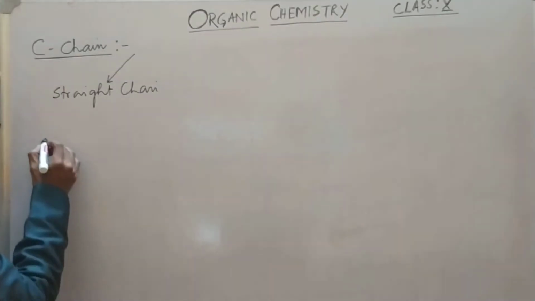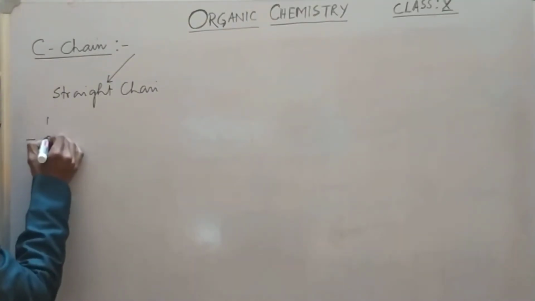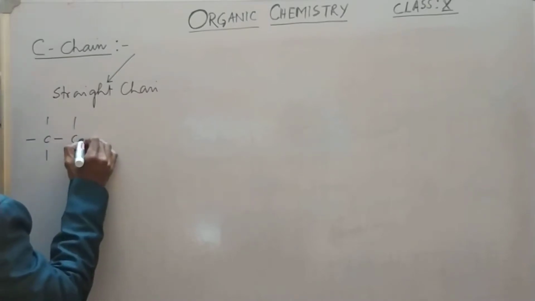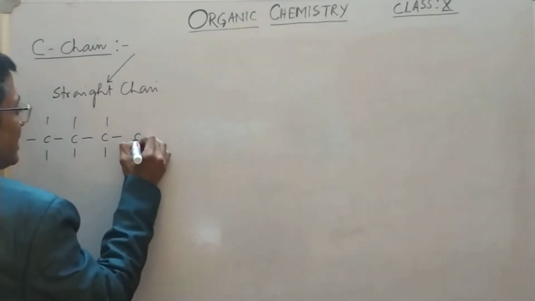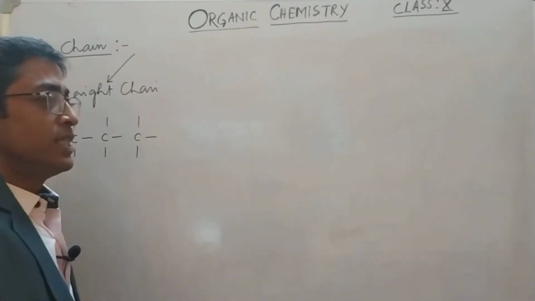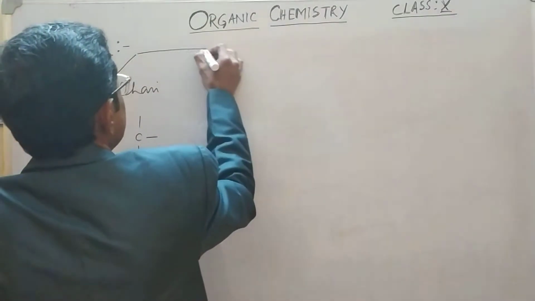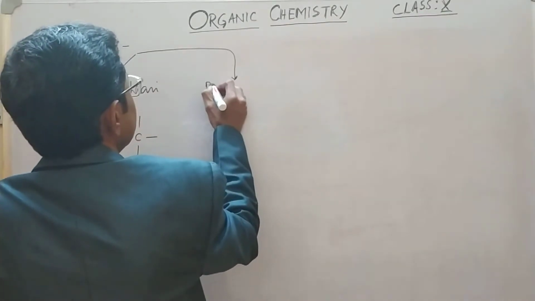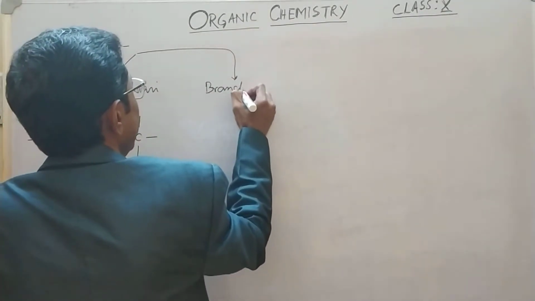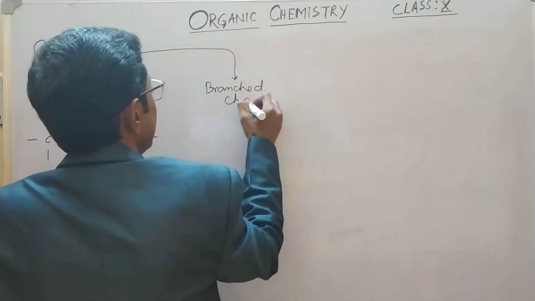So what is that? That is like this, so you can see it properly. When this is a straight line, this is a straight chain. There can also be a branched chain. So what is a branched chain?